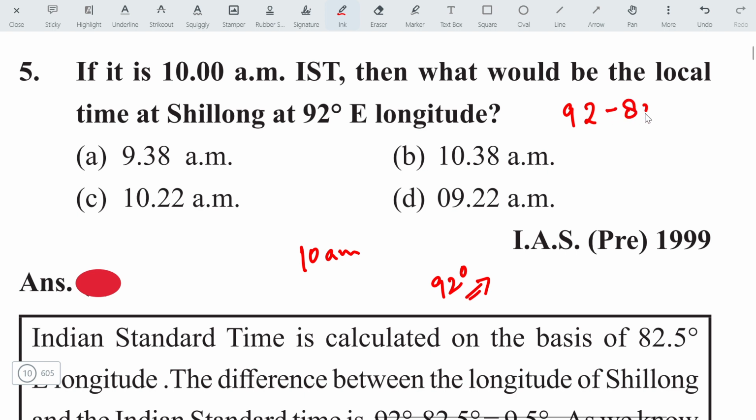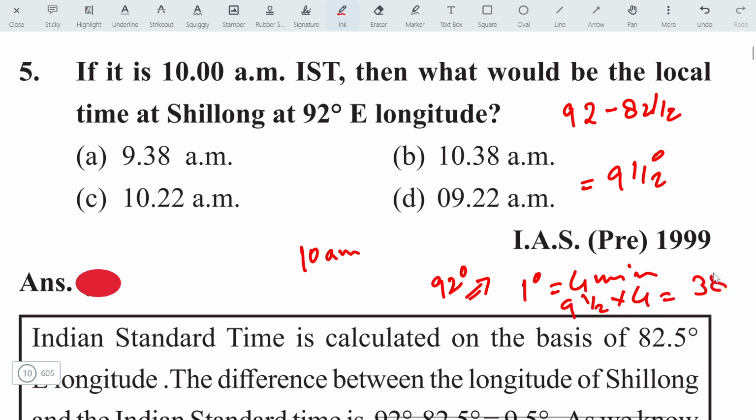That will come 9 and a half degree. For 1 degree, it is 4 minutes. Then 9 and a half into 4 will come 38. That means the local time at Shillong will be ahead by 38 minutes from the Indian Standard Time. Then the answer will be 10:38 a.m. The option will be B.